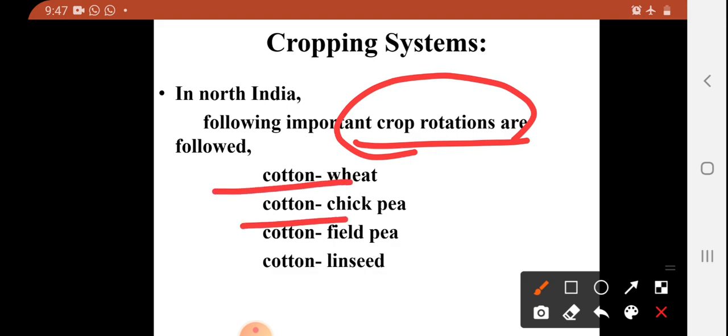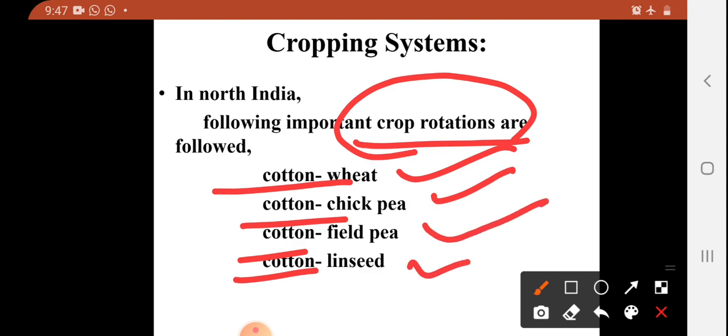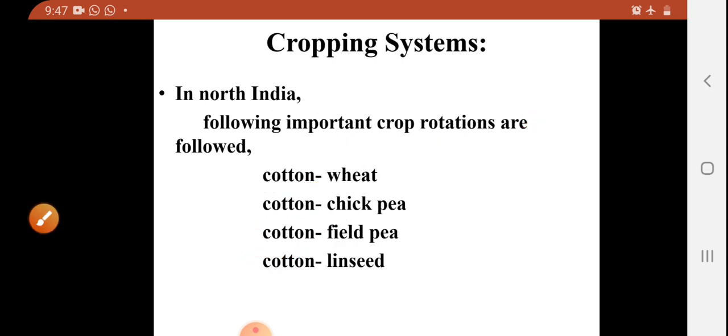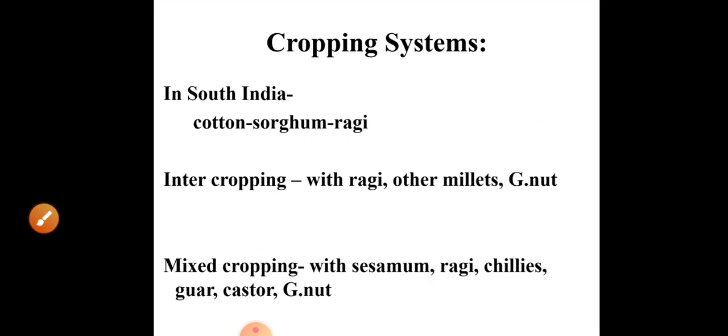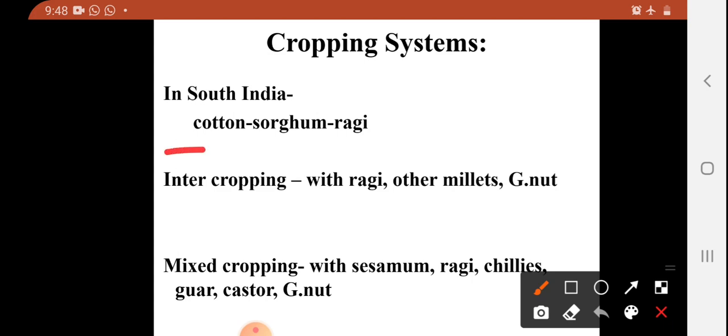Cotton is cultivated in Kharif season, and it is followed by wheat in Rabi, or chickpea, field pea, or linseed crop. These are common rotations followed in North India. Here you can see in South India this rotation is quite common.